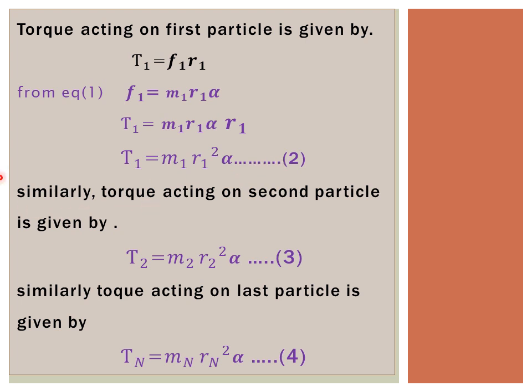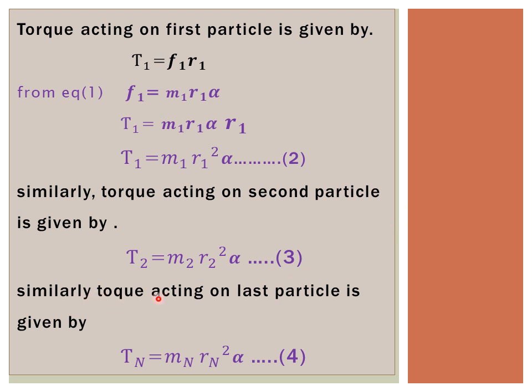Similarly, torque acting on second particle is given by, what will be the change in equation 2? Then it will become torque acting on second particle, where 1 will be replaced by 2. So torque T2 equals m2 r2 square alpha. Just this suffix 1 is replaced by suffix 2, then it will become equation 3, torque acting on second particle.